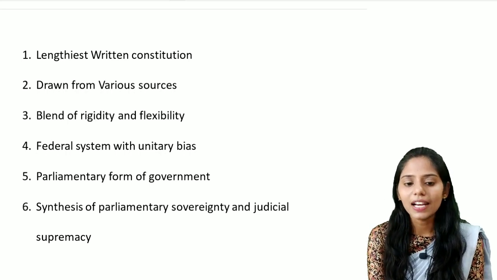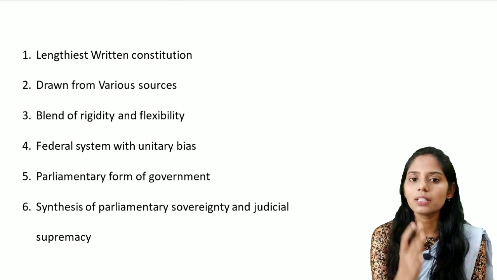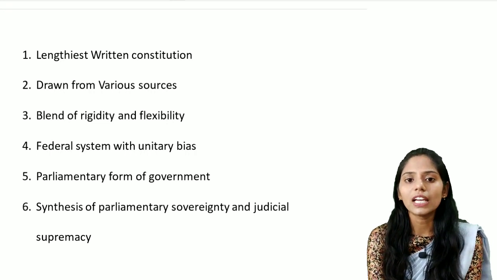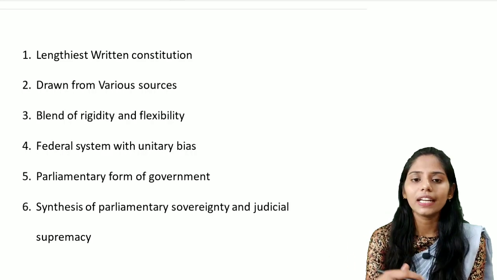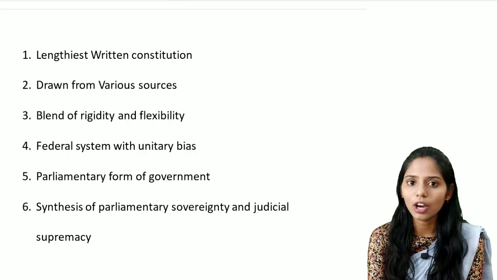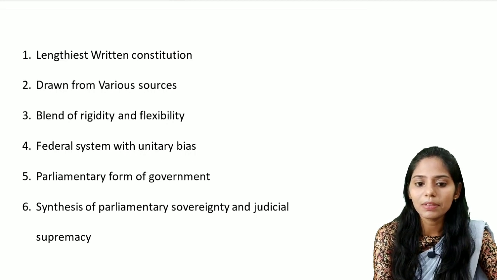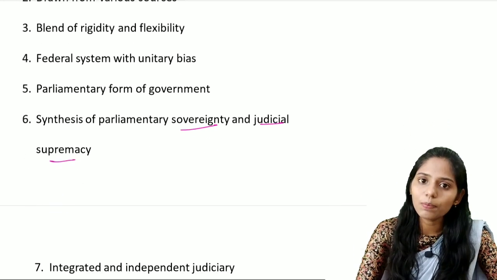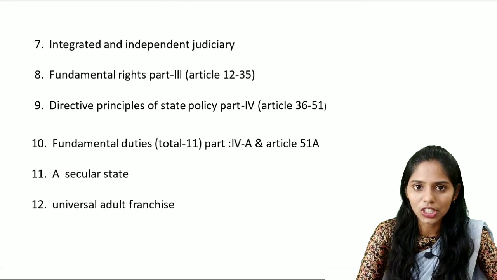The next one is the parliamentary form of government. There are two types of governments: the first is the parliamentary form and the second is the presidential form. For example, the USA follows the presidential form of government, but India adopted the parliamentary form of government. The next one is a synthesis of parliamentary sovereignty and judicial supremacy. The next important salient feature is an integrated and independent judiciary.